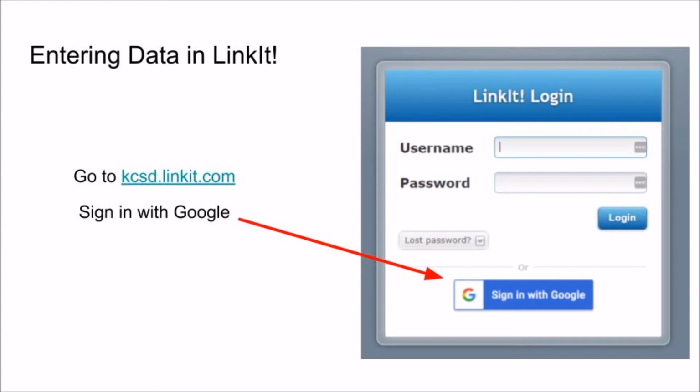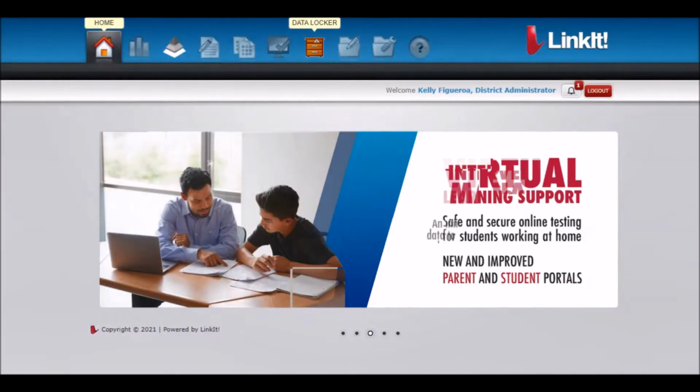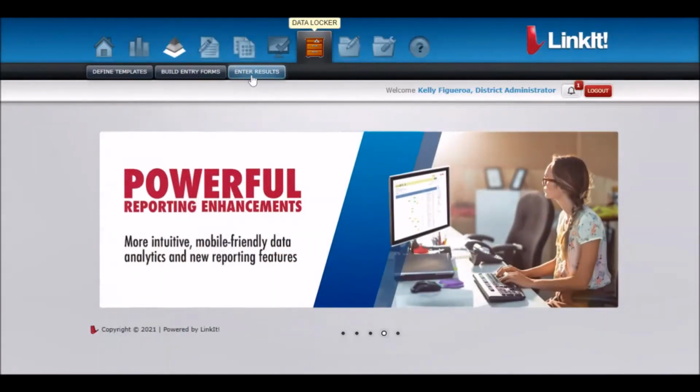Go to kcsd.linkit.com and sign in with your school Google account. Once you've signed in with your school Google account, you'll want to click on Data Locker. When you click on Data Locker, you'll see that you have the option to enter results.